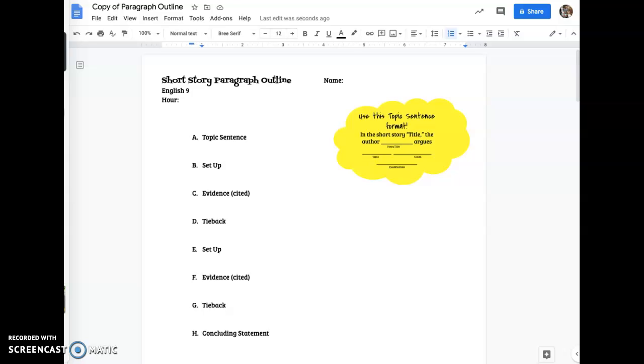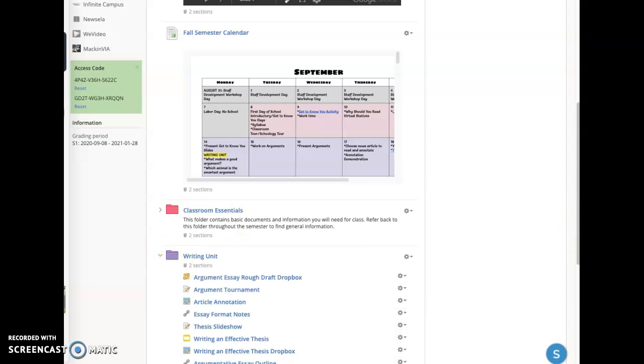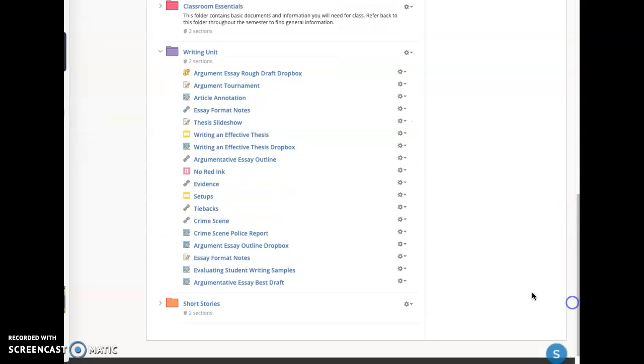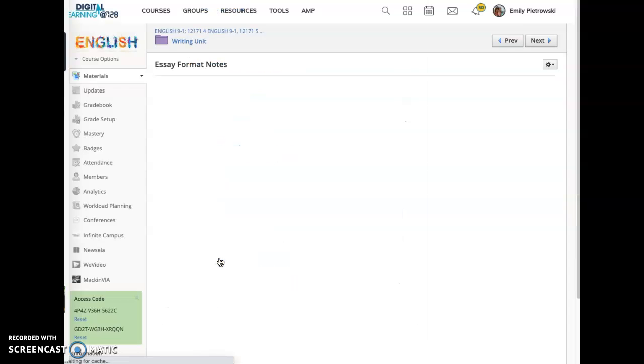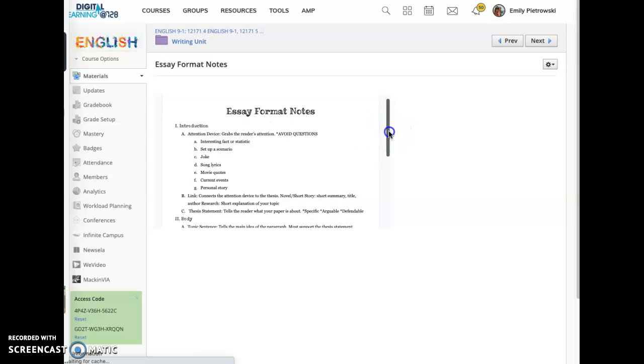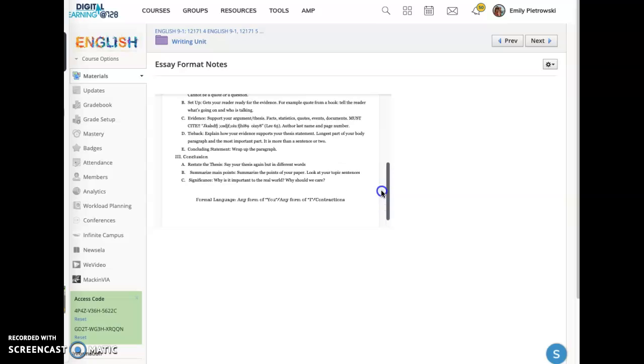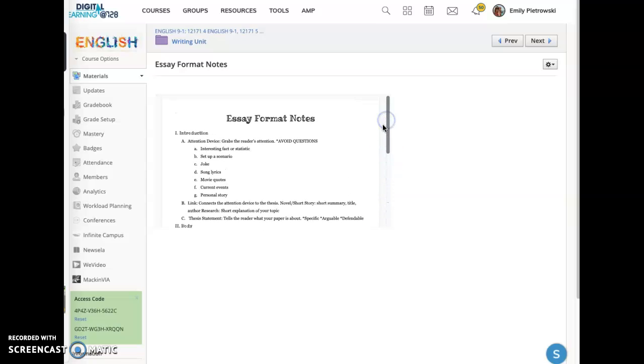If you go to Schoology, down into the writing unit, which was our last unit, and scroll down to the end, and click on the essay format notes, it'll bring up this page. It has all of the essay format notes in one page for you, so that might be a helpful resource as you are looking through this.